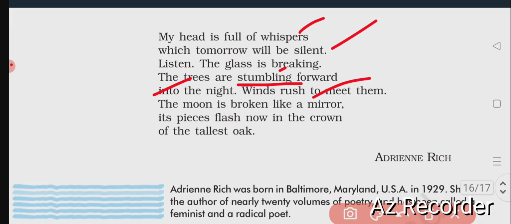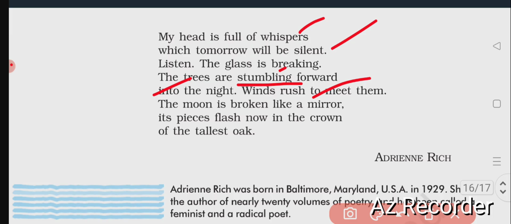Trees come out from the house to remain outside, I mean to be a natural part of the forest. When the glasses are broken, the trees go out and the winds rush in. The poet feels like that. The winds are rushing in to meet the trees from the outside, from the house. They are interested in tumbling forward to the outside.